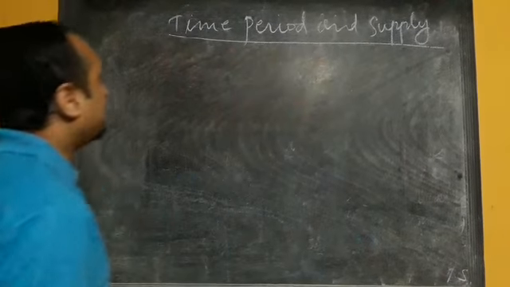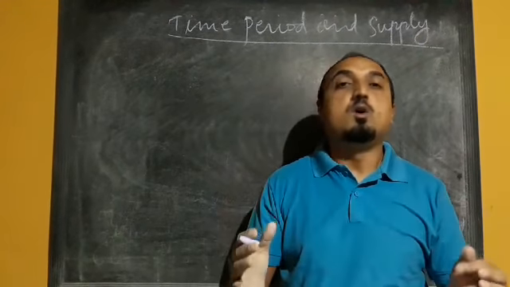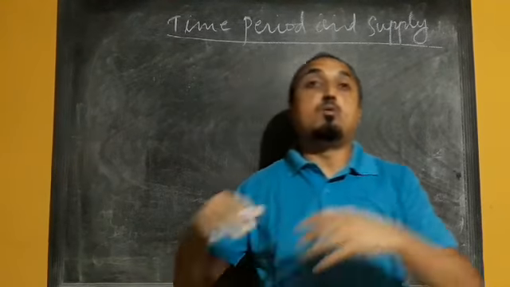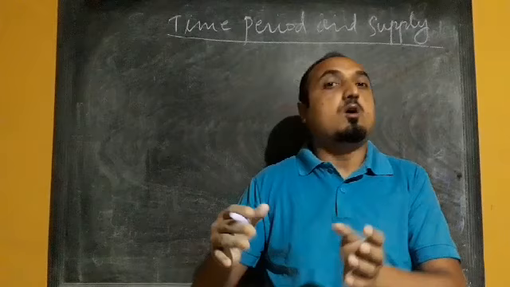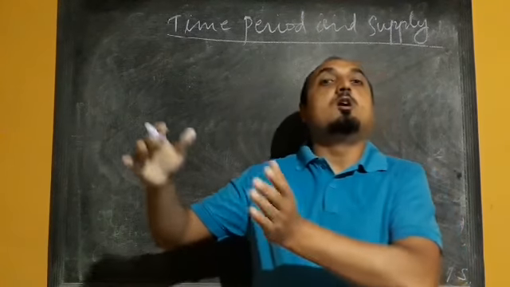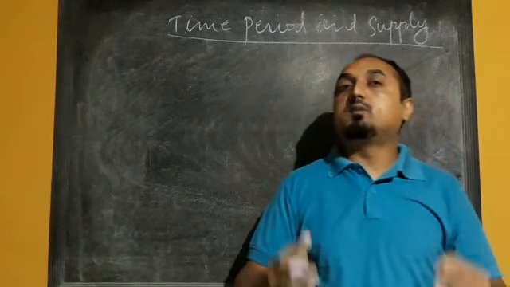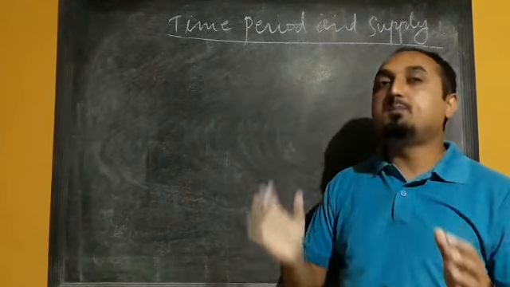Next topic we have time period and supply. So time period and supply means how supply of commodity is related with respect to time. What happens in the short run, what happens in the long run, whether the supply of commodity will increase or decrease. So that we are going to discuss in this time period and supply.